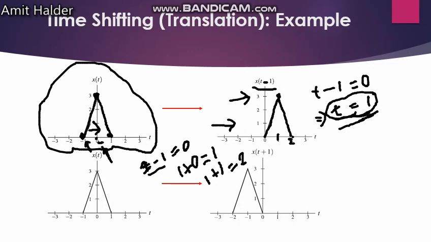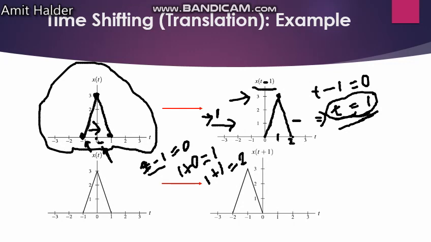When the signal shifts right, in the positive direction, it is known as time delay. Now my dear students, you will ask why it is known as time delay. You have to know that if the signal starts from the negative side, that means it is advanced.